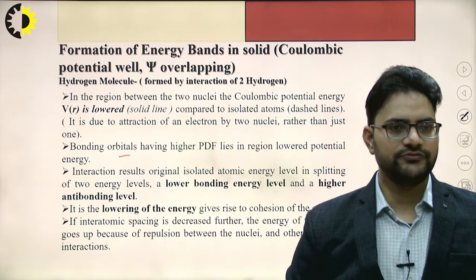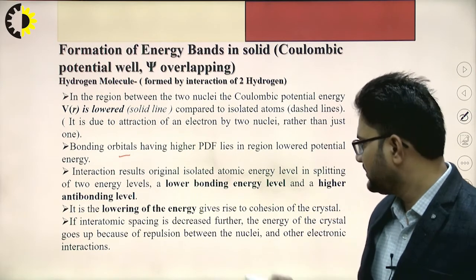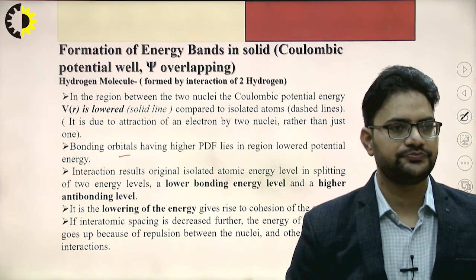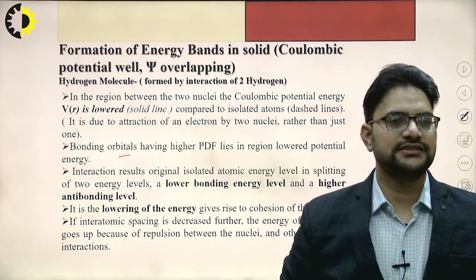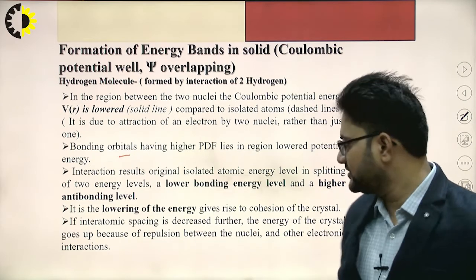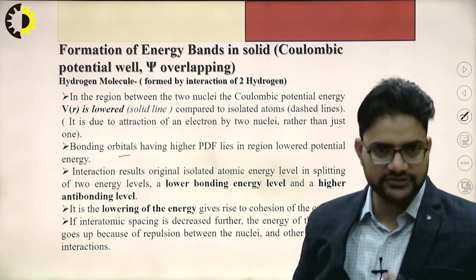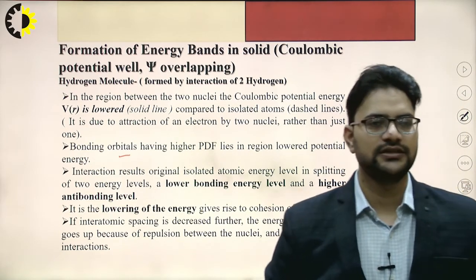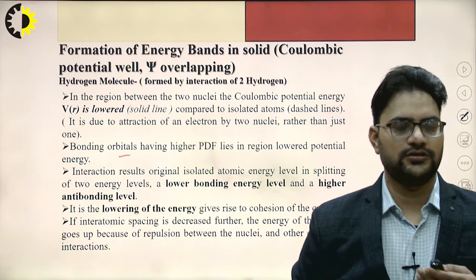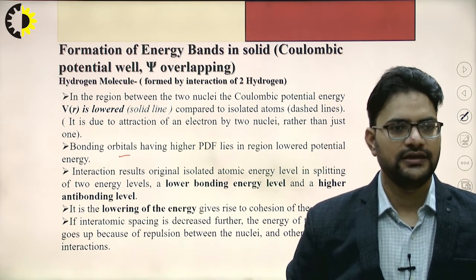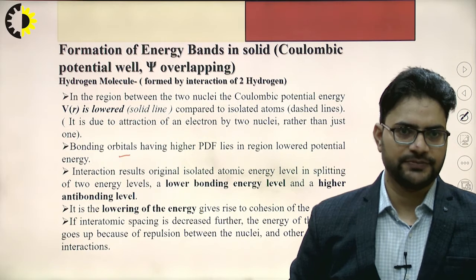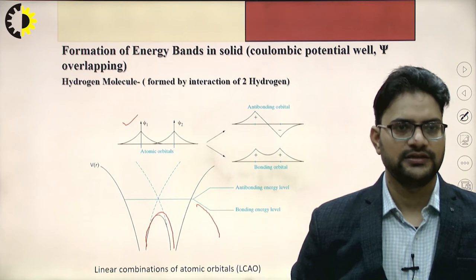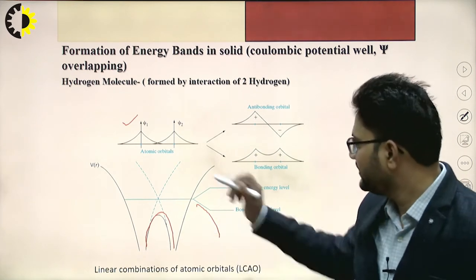The lowering of the energy gives rise to the cohesion of the crystal. If the interatomic spacing is further decreased, then the energy of the crystal will go up, because of the repulsion of the nuclei. This diagram I have already explained.